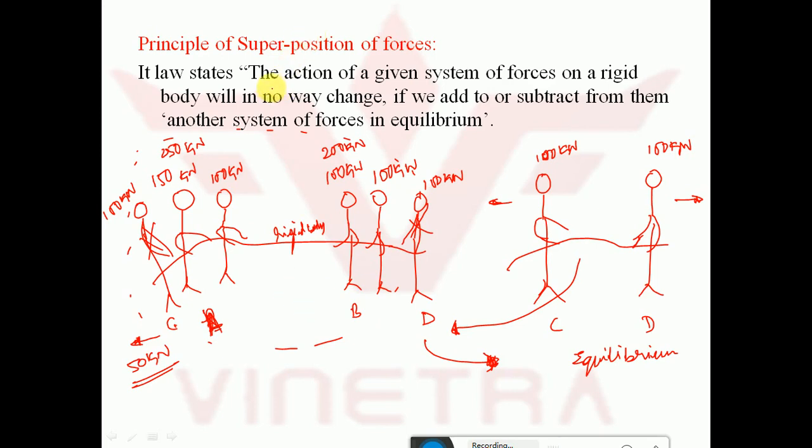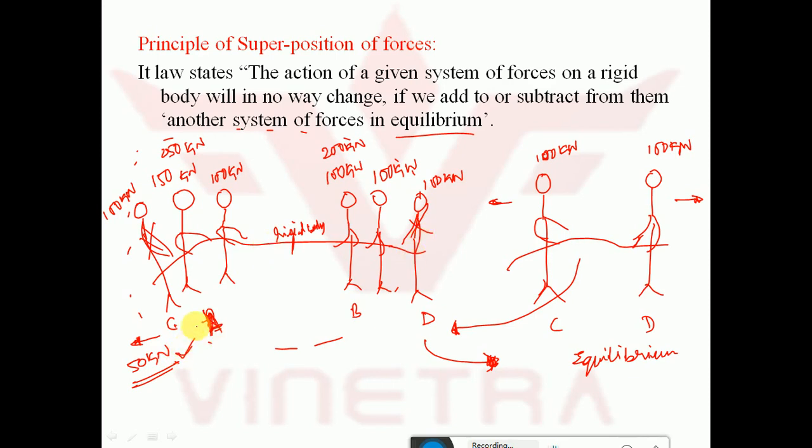Now come to the definition. The action of a given system of forces on a rigid body in no way changes. What was the given system? A and B together were the given system. This system will not change if we add to it or subtract from it. If I add C and D to it, or if I eliminate C and D from it, another system of forces in equilibrium, there is no difference in the system. If I remove those two fellows, there is no difference.